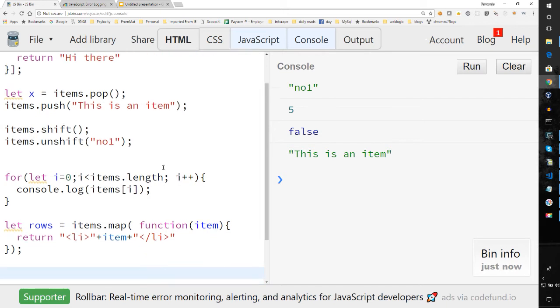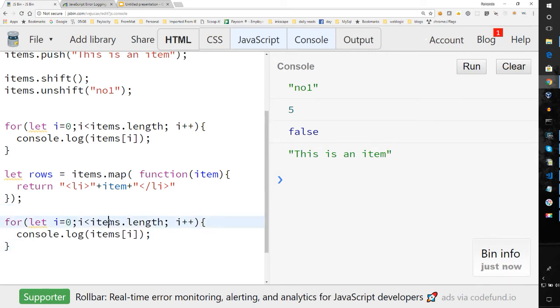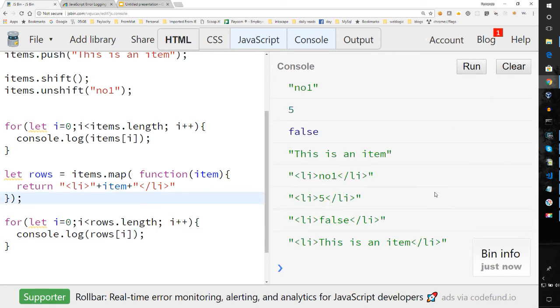And let's go ahead and copy this logic here, this for loop. Clear and run it. And you notice what it did.